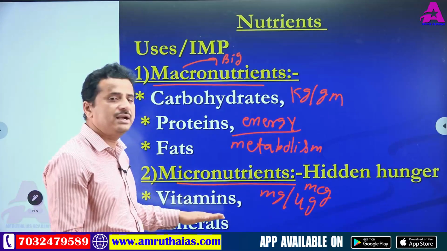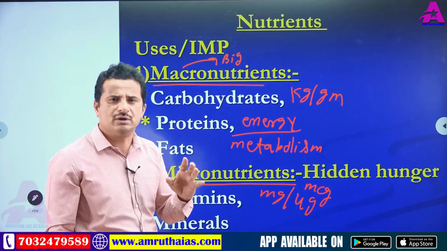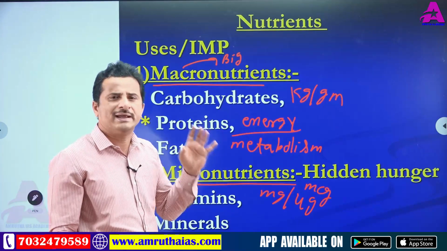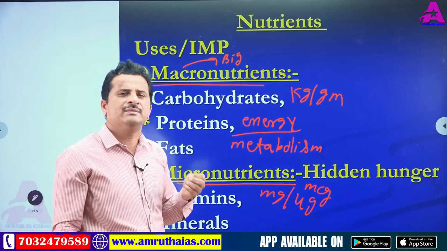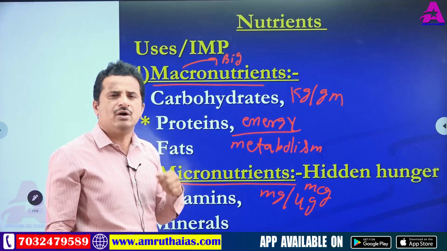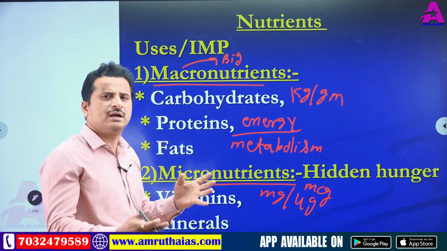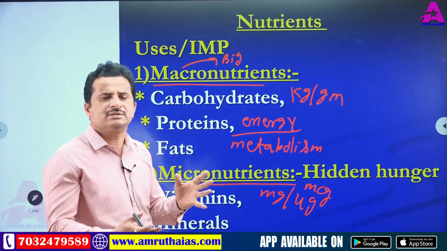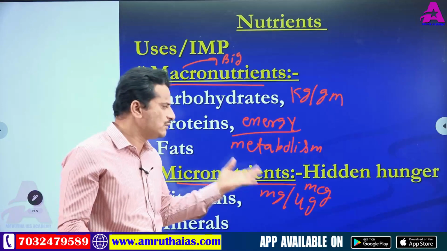Examples are vitamins and minerals. Micronutrient materials are required in very small quantity, milligrams or micrograms per day. For example, iron 500 mg is enough, zinc 10 mg is enough, all B complex vitamins 500 mg is enough. Nobody takes 100 grams of vitamin C, iron or zinc. They require only small quantity.